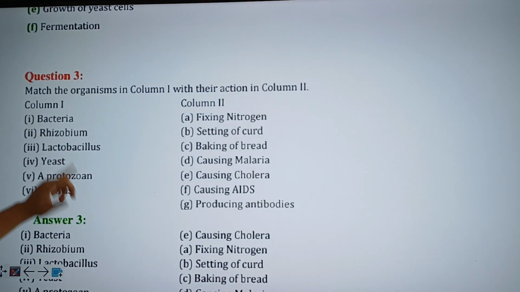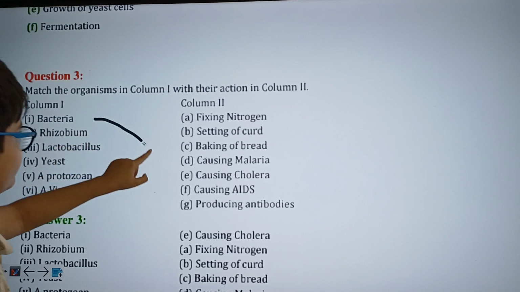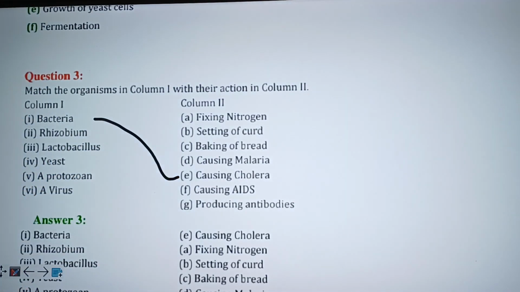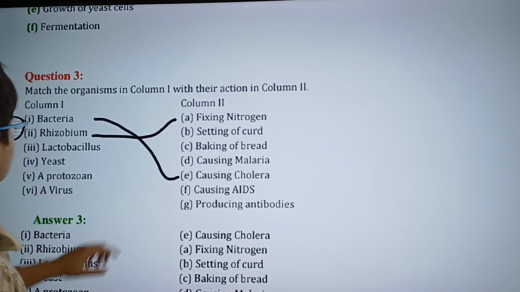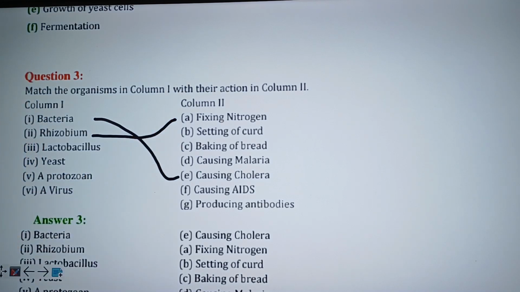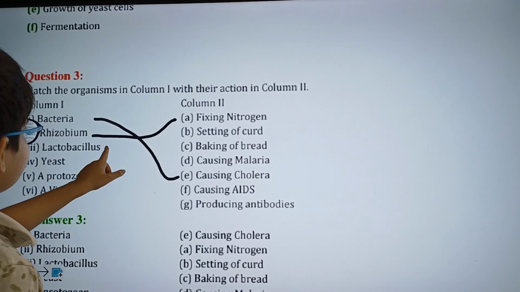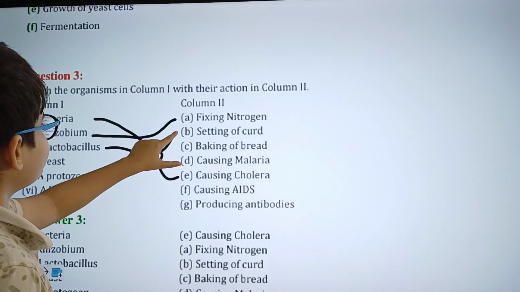Bacteria is causing cholera. Alright. Rhizobium is the one that fixes nitrogen. Lactobacillus is the one that is used in the setting of curd. Alright.